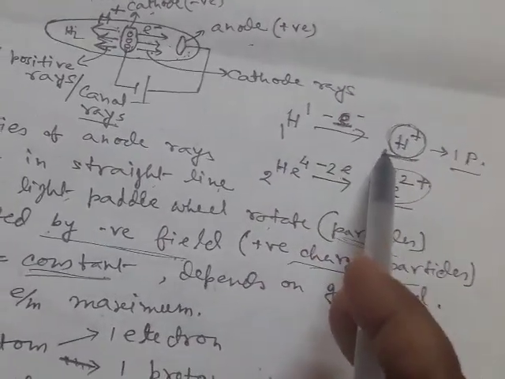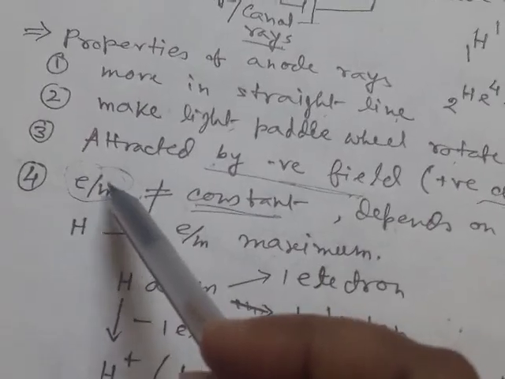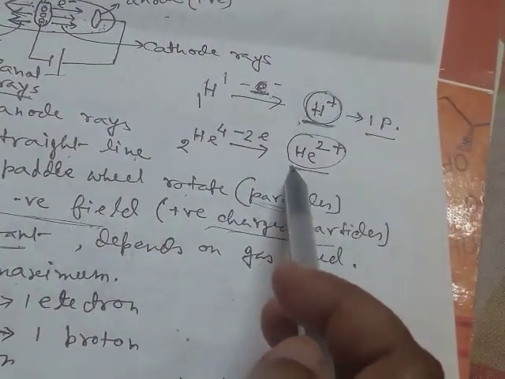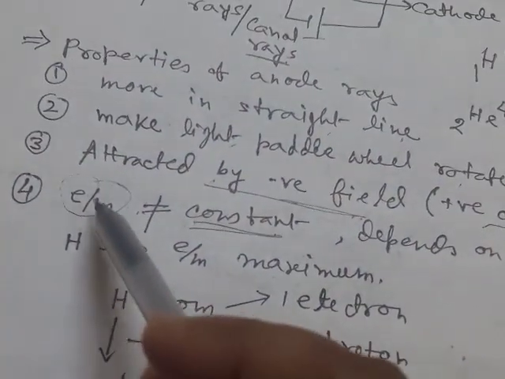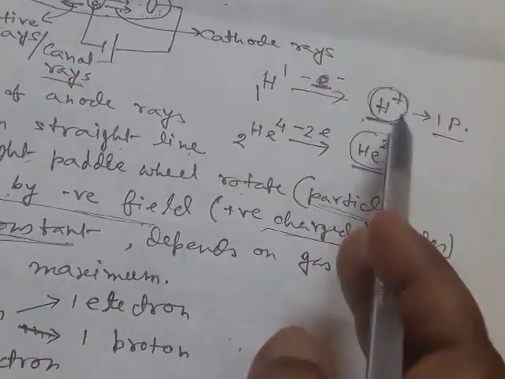Depending on the hydrogen gas used, the positively charged particle will be hydrogen H plus, then e by m will be different. Depending on helium gas, the particle will be helium 2 plus, then e by m will be different, as the charge and mass are different for helium 2 plus than for H plus.